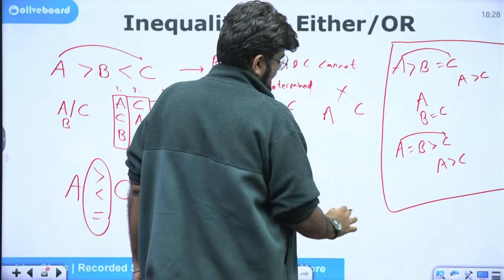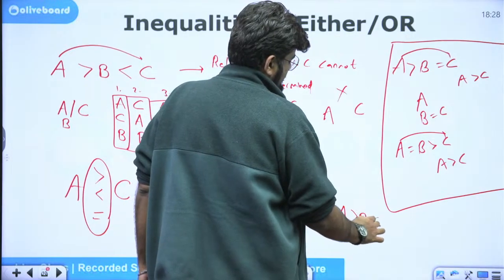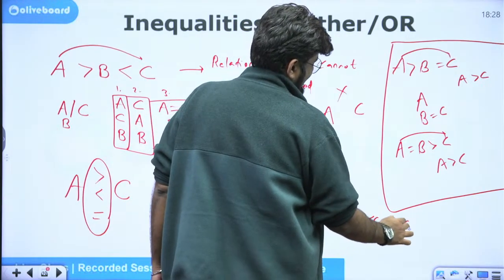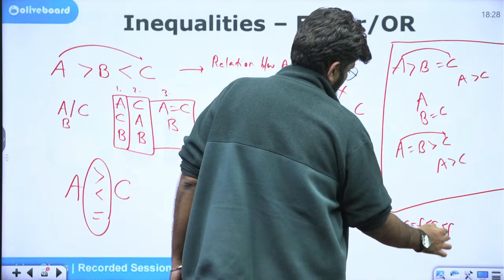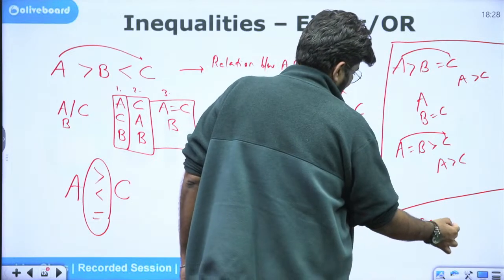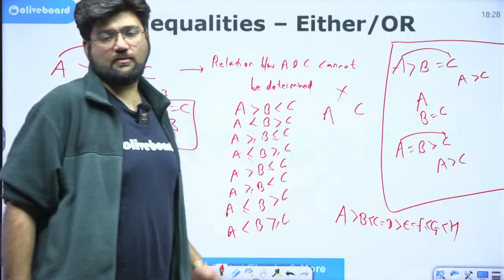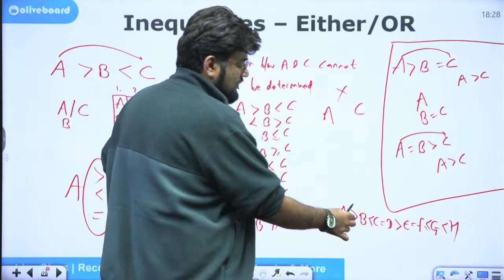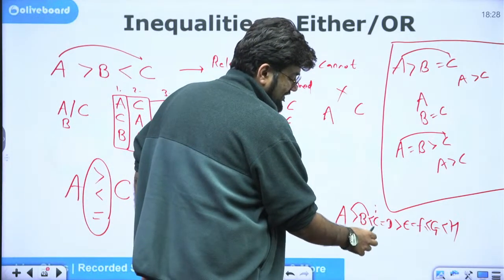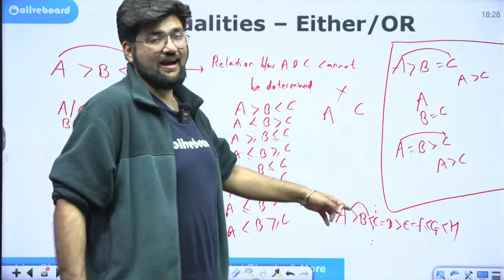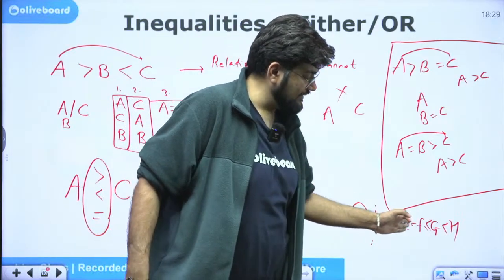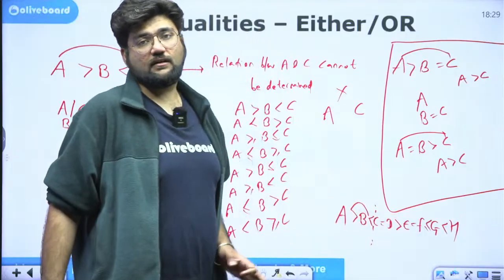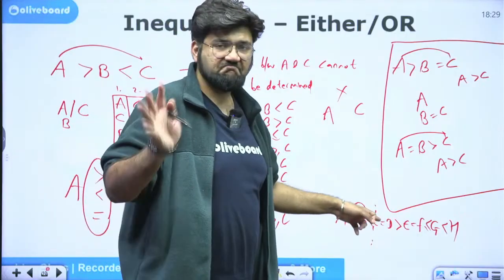I will say that A is greater than B is less than C, equal to D is greater than E, F is less than equal to less than. And I am asking you to find the relationship between A and G. The moment I come here, stop me. So A is only related to B. After B, because of this sign, A is blocked from having any relationship with any element after it. So A with C, no relation exists.